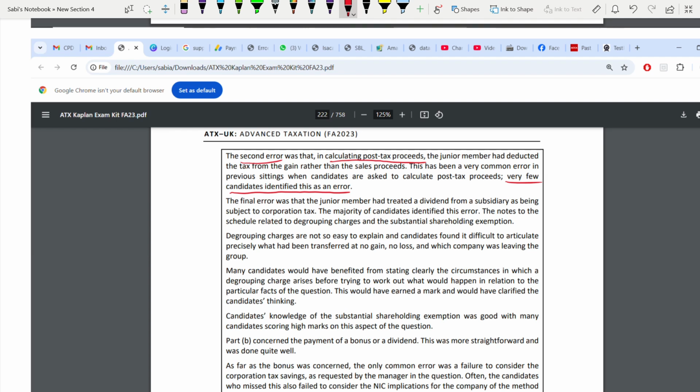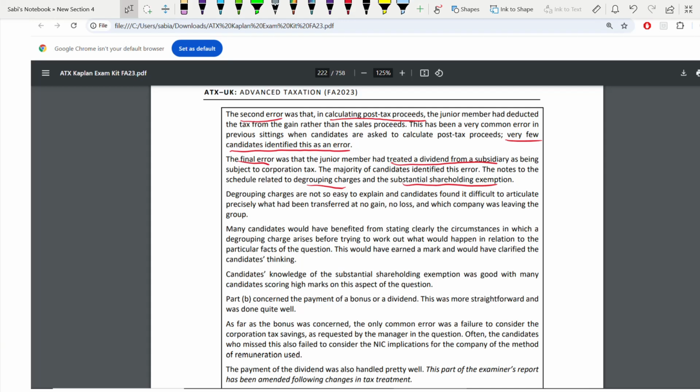The final error is about the treatment of a dividend from a subsidiary. Okay. The majority of candidates were able to identify this error also. And also the notes in the schedule relating to degrouping and substantial shareholding exemption, they were able to identify. Now, what was difficult was degrouping charges. This is not easy to explain, and candidates found this difficult also.